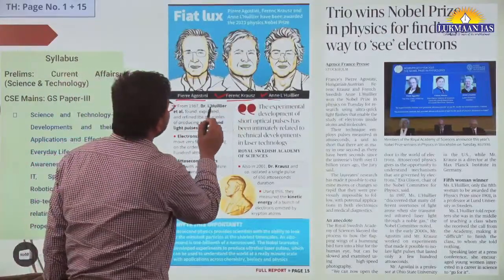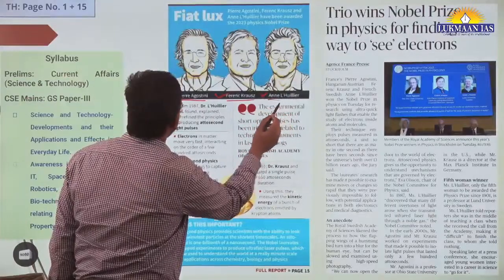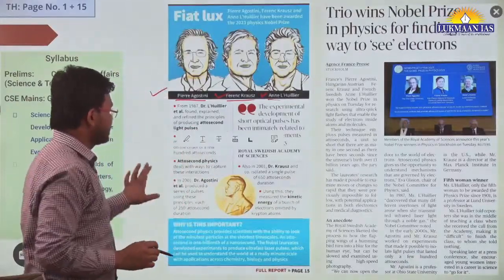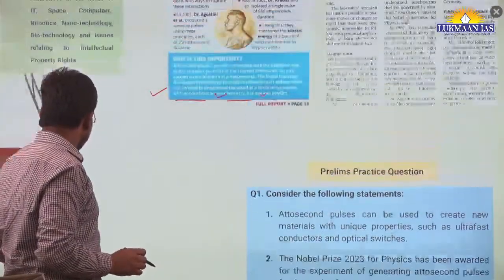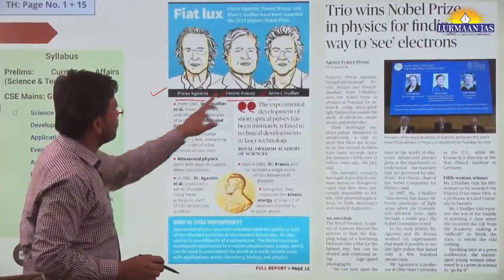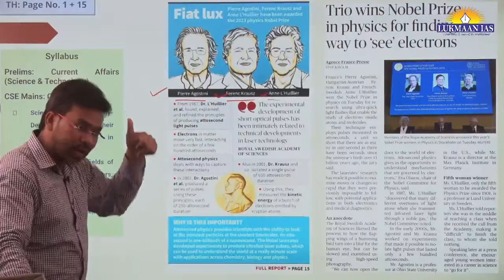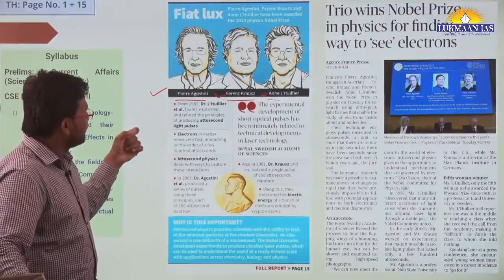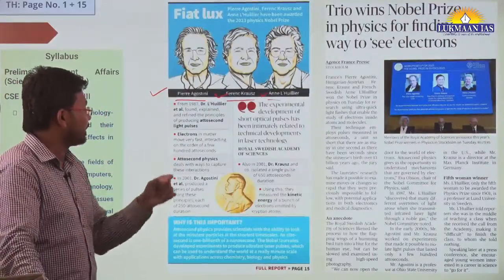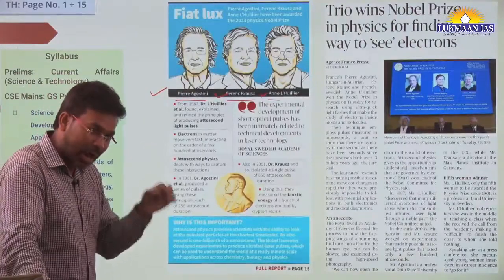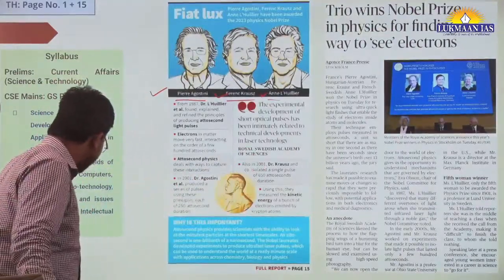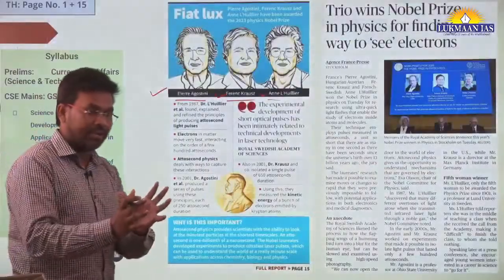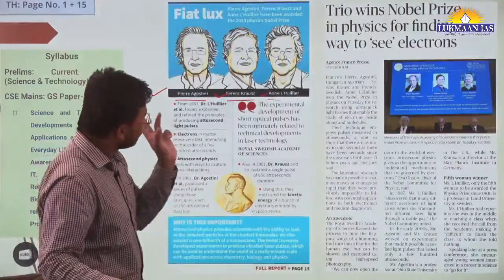So Dr. L'Huillier found, explained and refined the principles of producing attosecond light pulses. What she did is identify what attosecond is, explain what attosecond is, and refine the principles of producing attosecond light pulses. How do we generate those light pulses, the laser lights that I have drawn over here, the attosecond lights? She has explained what attosecond is, how it is generated, and she has produced it also.